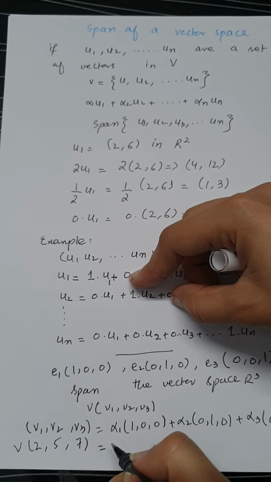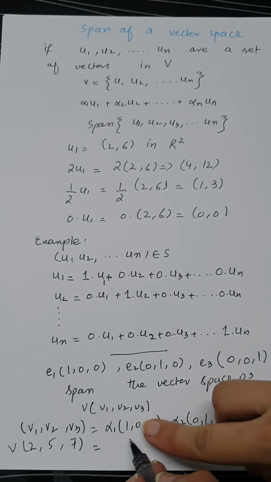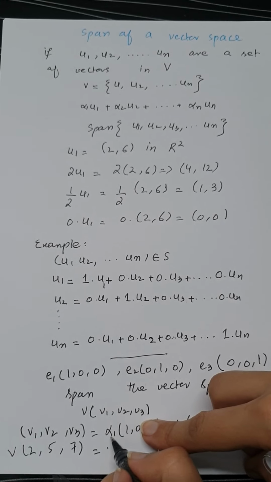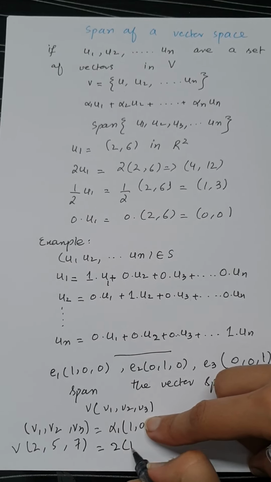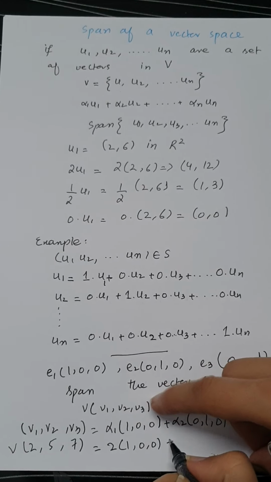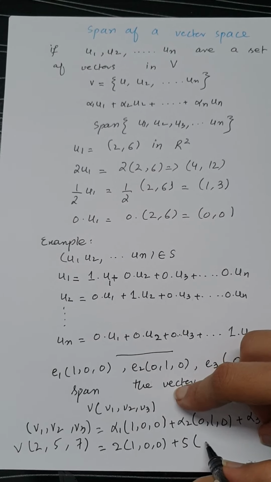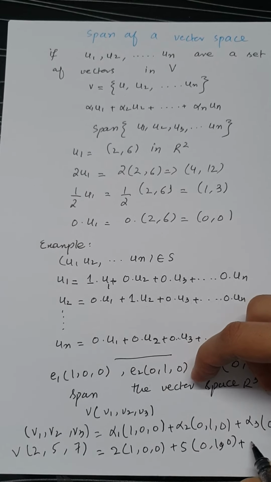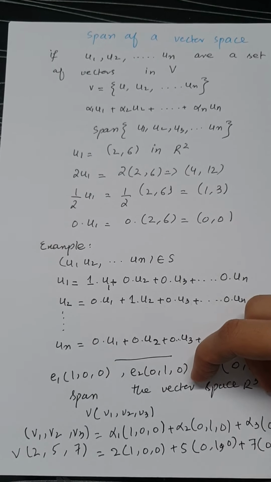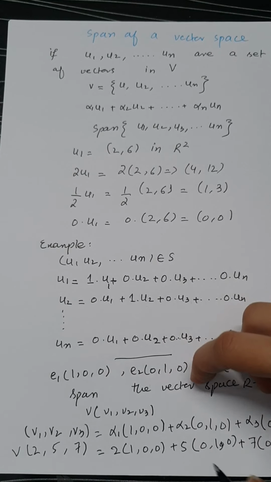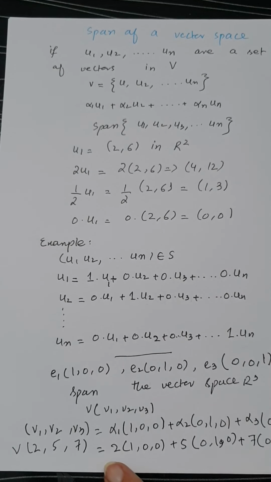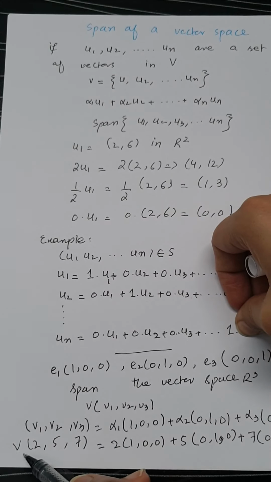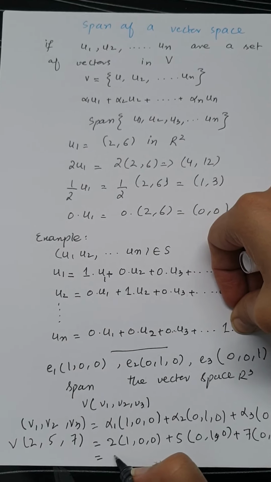Then you can clearly see that if you choose alpha 1 is equal to 2, alpha 2 is equal to 5, and alpha 3 is equal to 7, then when you multiply these constants with the given vectors, you can get the desired vector.